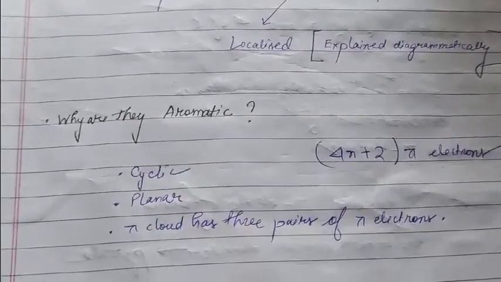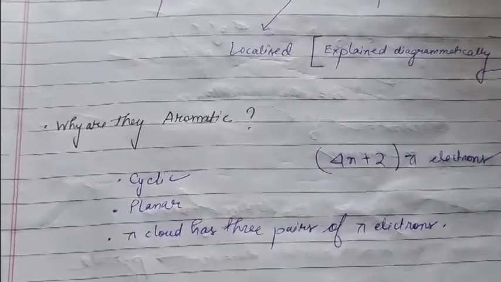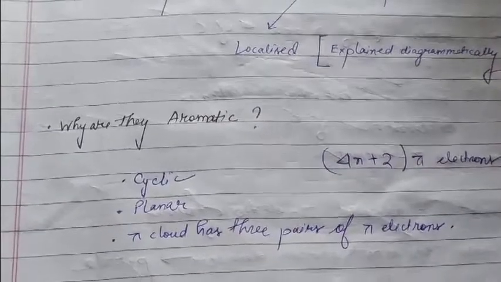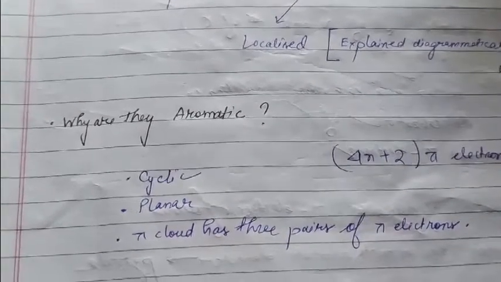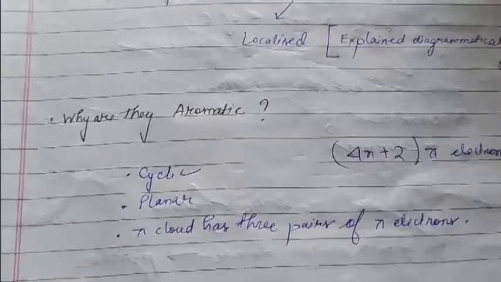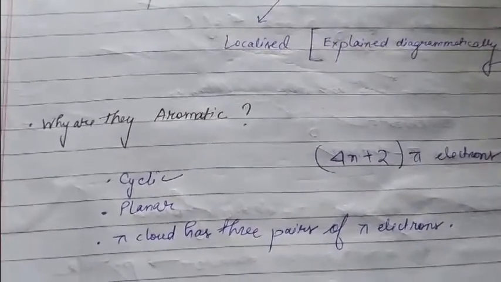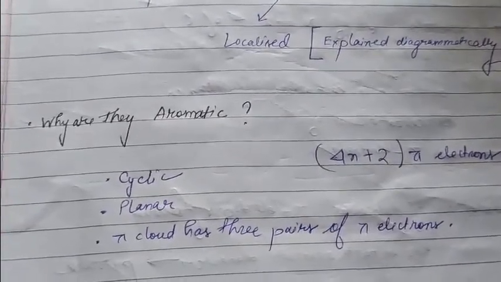The first question that comes to our mind is whether these compounds are aromatic or not. Yes, all of them are aromatic. As we find, all of these compounds are cyclic, planar, and all of them have a pi cloud with three pairs of pi electrons. So we are well aware of Huckel's rule of aromaticity, where we need 4n plus 2 pi electrons, and all of these three compounds comply with this rule.